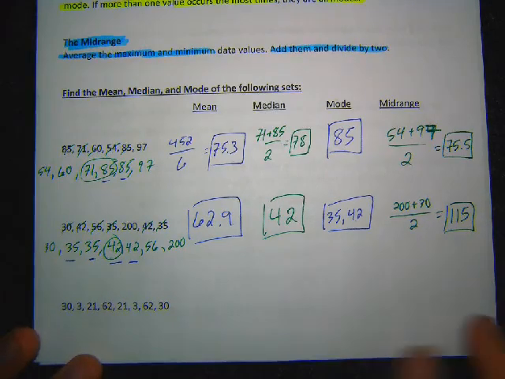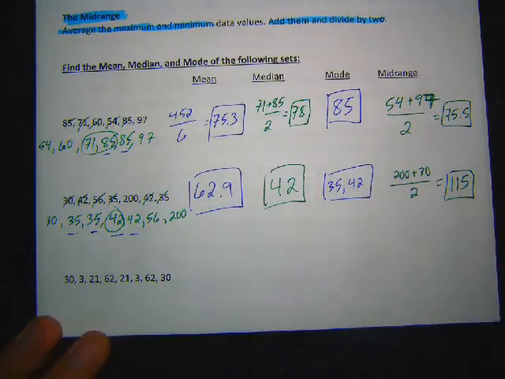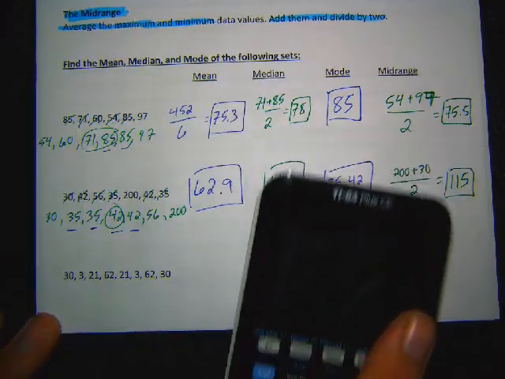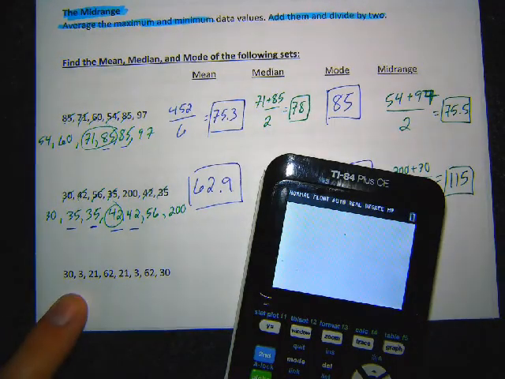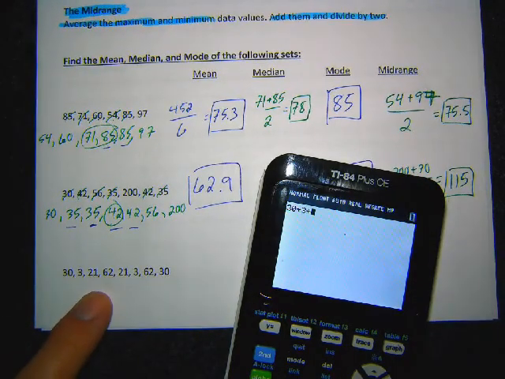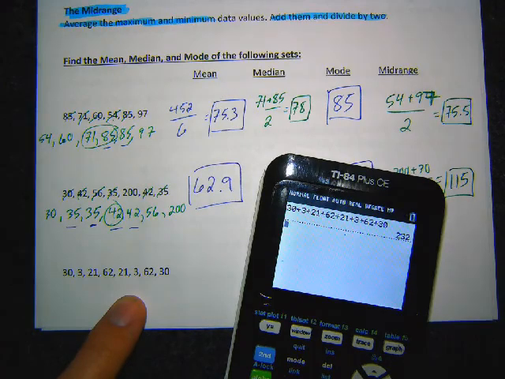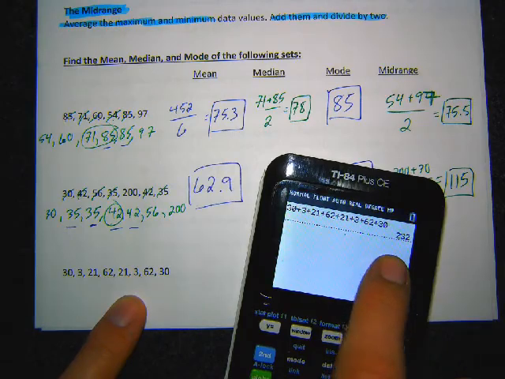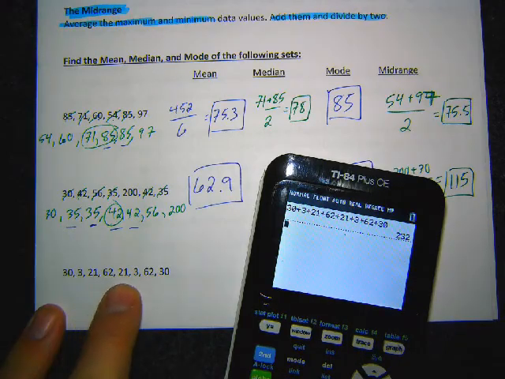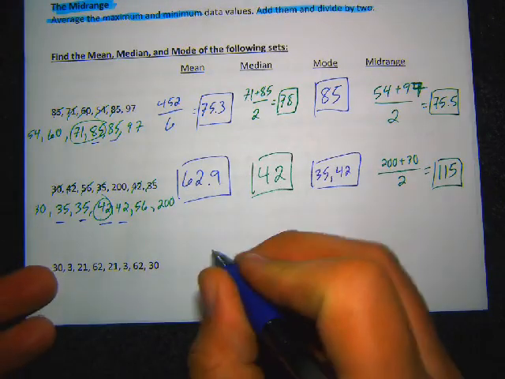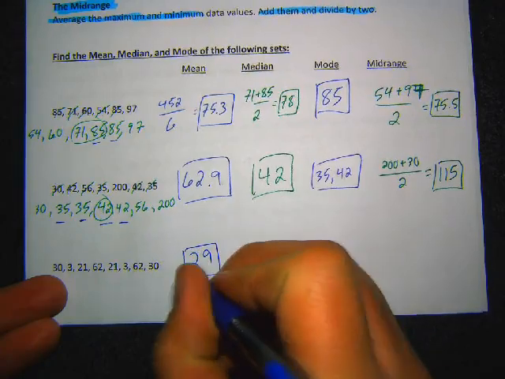I got one more set, do one more set, and I'll talk a little bit about the properties of these different types. So again, to do mean, just like before, I'm going to add these numbers up to get that mean. All right, so we got 232. There's 1, 2, 3, 4, 5, 6, 7, 8 numbers. So divide by 8. So we get 29 for the mean.